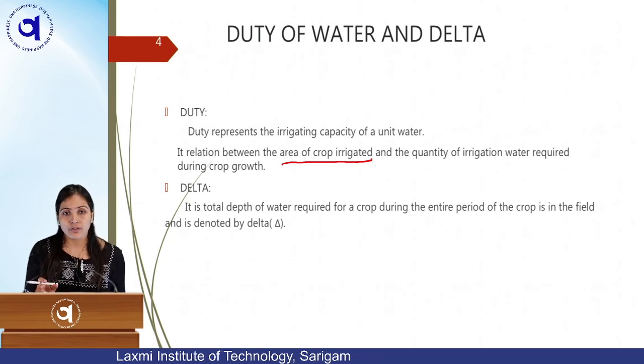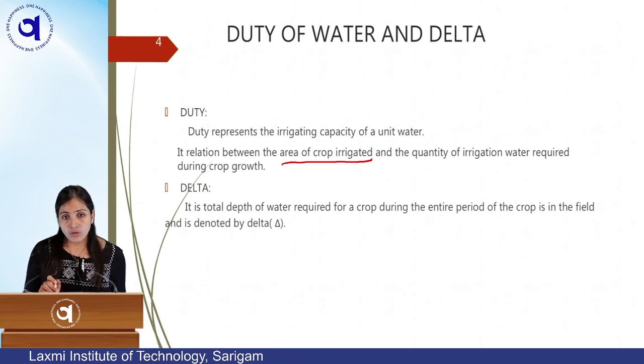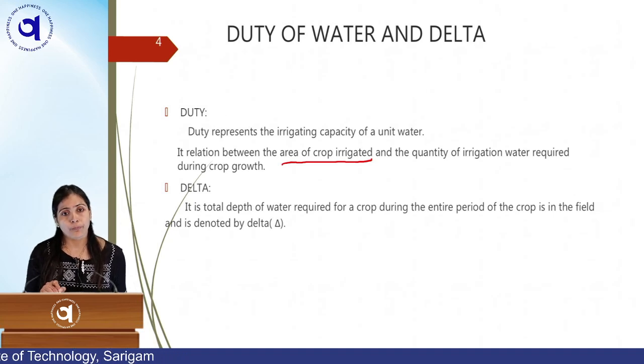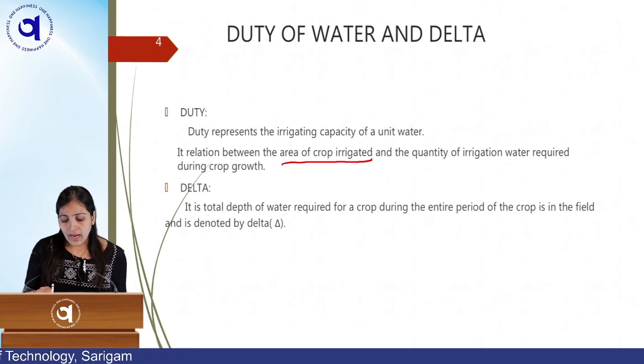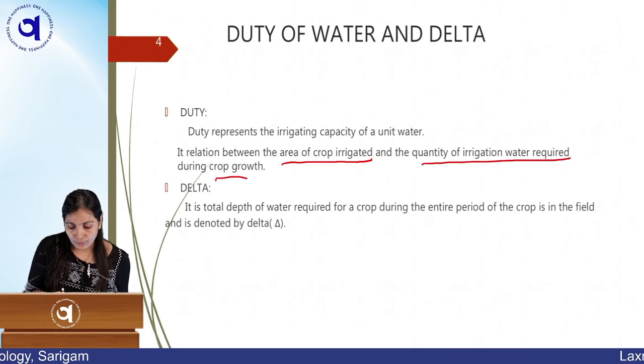Suppose you have 1 hectare of land and you take water from the irrigation network, the canal network, through an outlet.